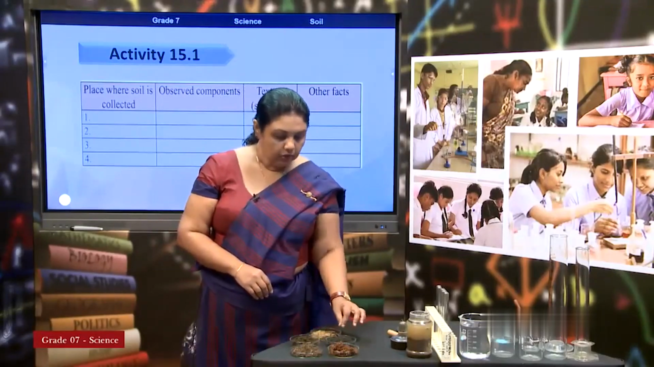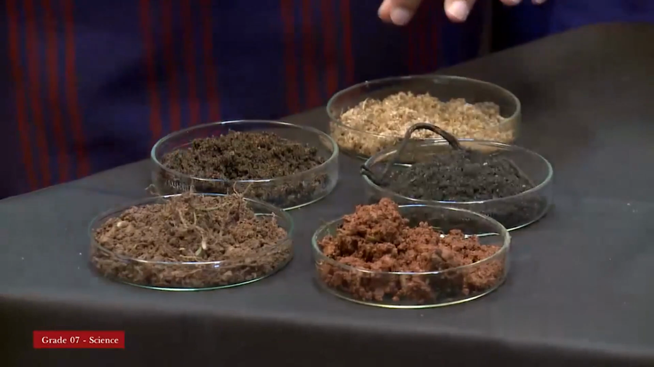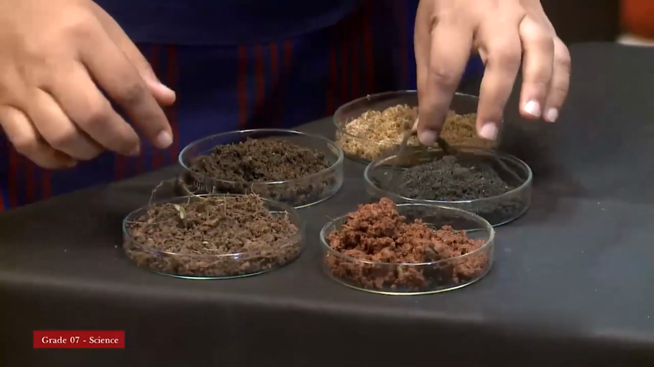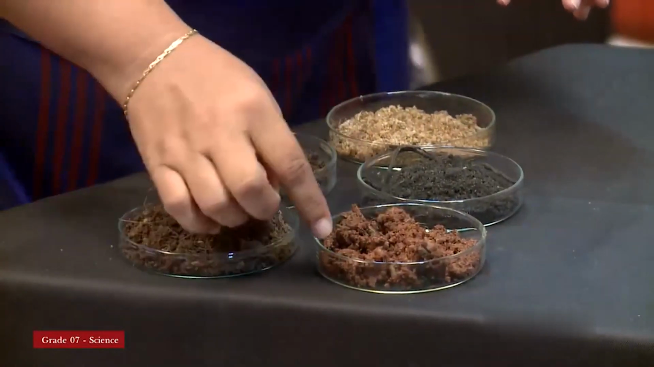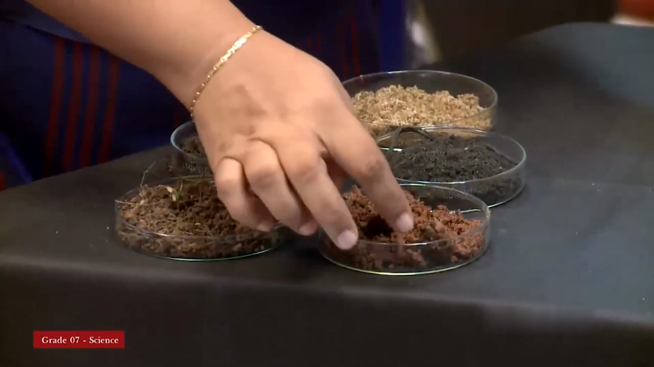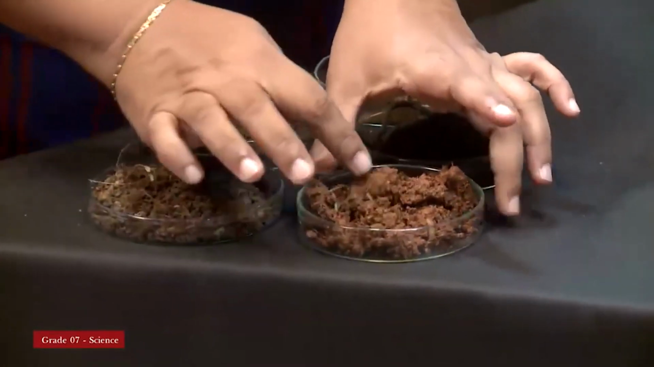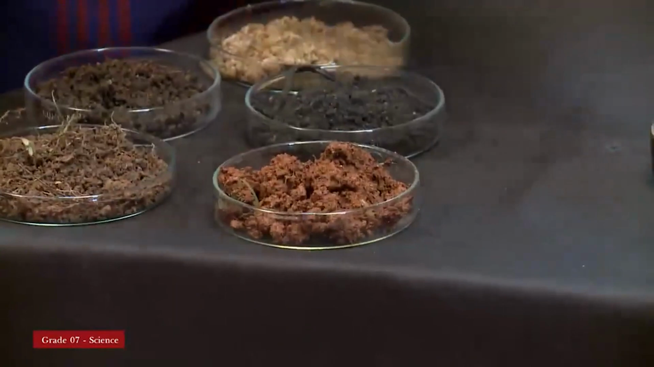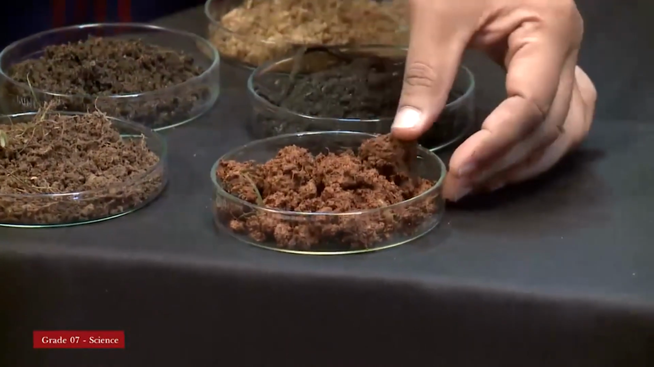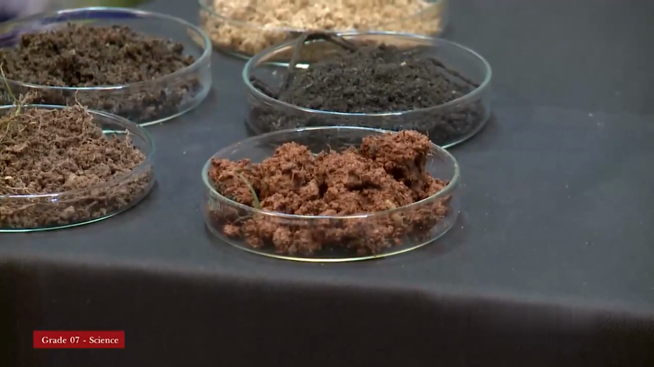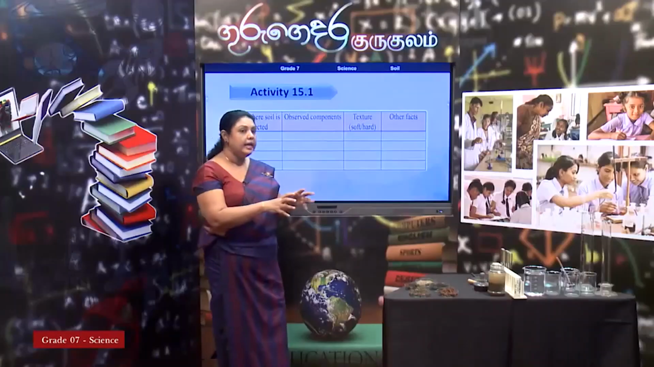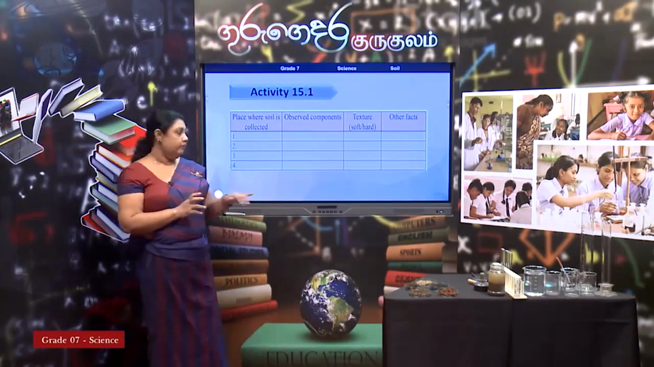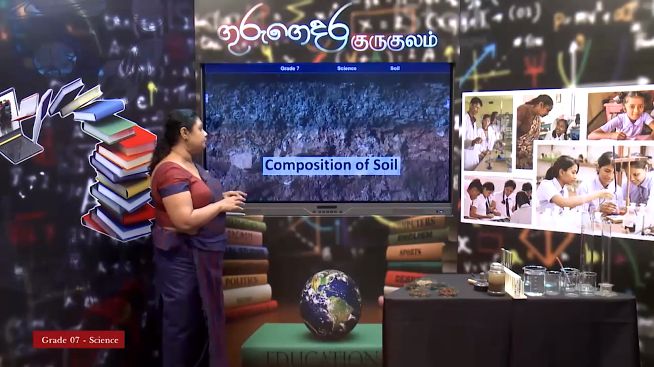When you touch them, you can feel different textures. Some have particles like this, some do not have particles, and some have insects or animals. This is the type of moist soil that earthworms love to stay in. So, there you can see the different colors and different textures in these different types of soil. So, you have a basic idea. There are different types of soil.